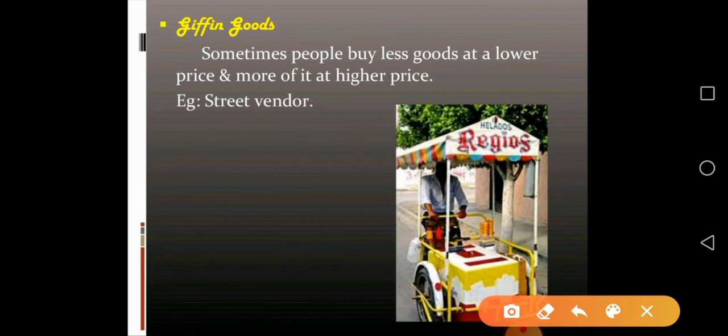The example of Giffen goods is street vendor goods. Giffen goods are the goods which are available at a low price in the market. So by decreasing the price of these goods, the demand for the goods also decreases. That is called Giffen goods.